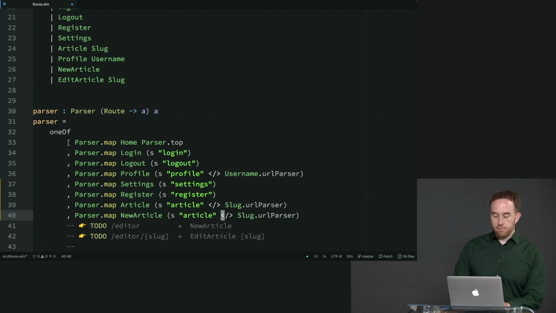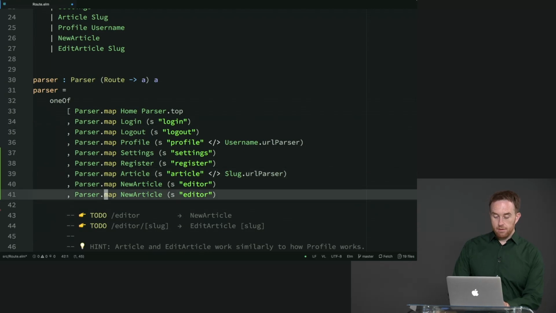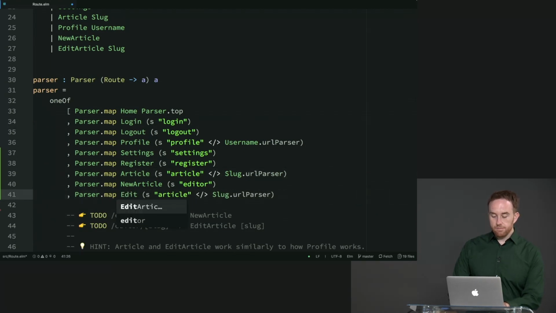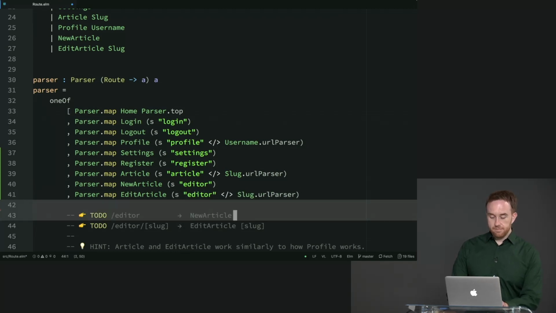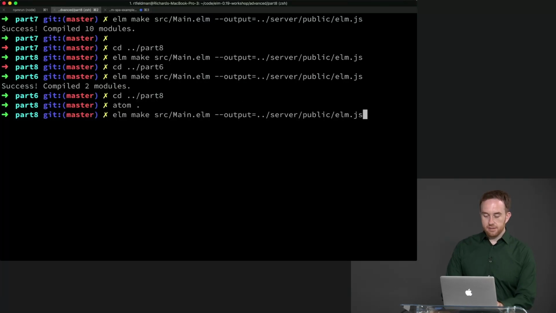And so that's going to be /editor with no further arguments. And finally, we're going to have edit article, which is actually going to have editor followed by a slug. Okay, let's see how that looks.